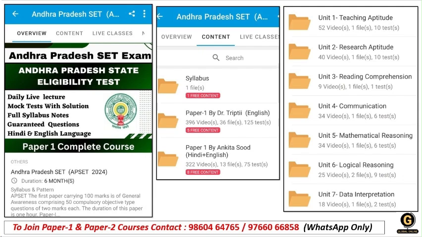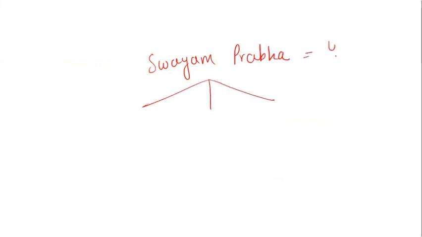As you all know, when we talk about Swayamprabha and its channels, there is a very important update for every one of you. The number of channels is now 40. Initially it was 32, then increased to 34, and now the latest number is 40 channels on Swayamprabha, which are divided into three categories.